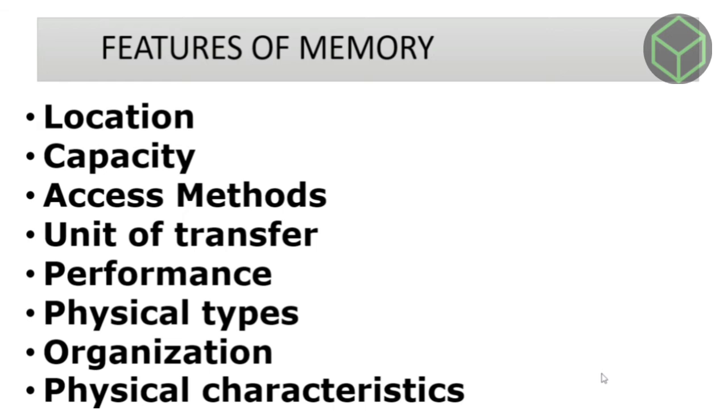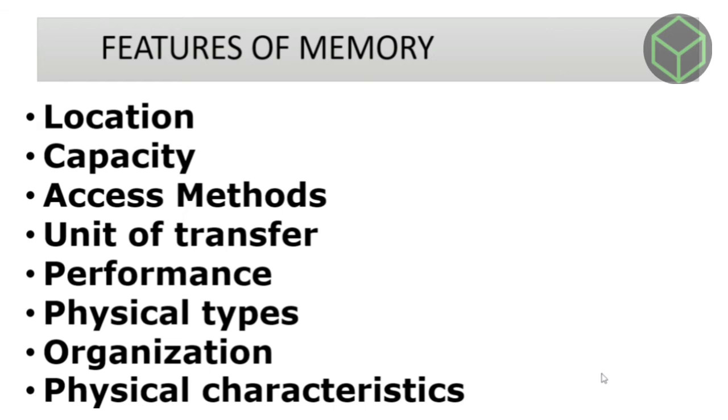Fourth feature of memory is unit of transfer. As the name suggests, the unit of transfer measures the transfer rate of bits that can be read or written in or out of the memory device. The transfer rate of data can be different in external and internal memory.